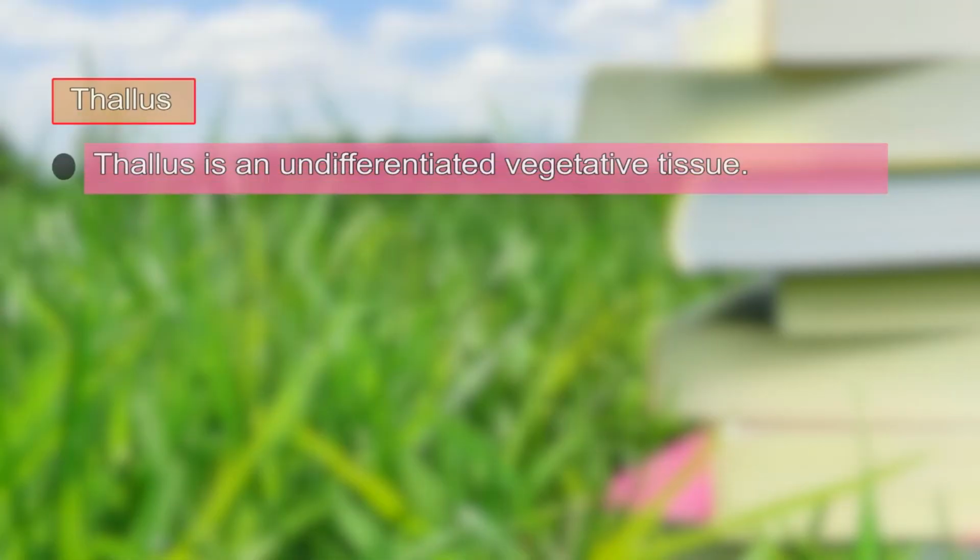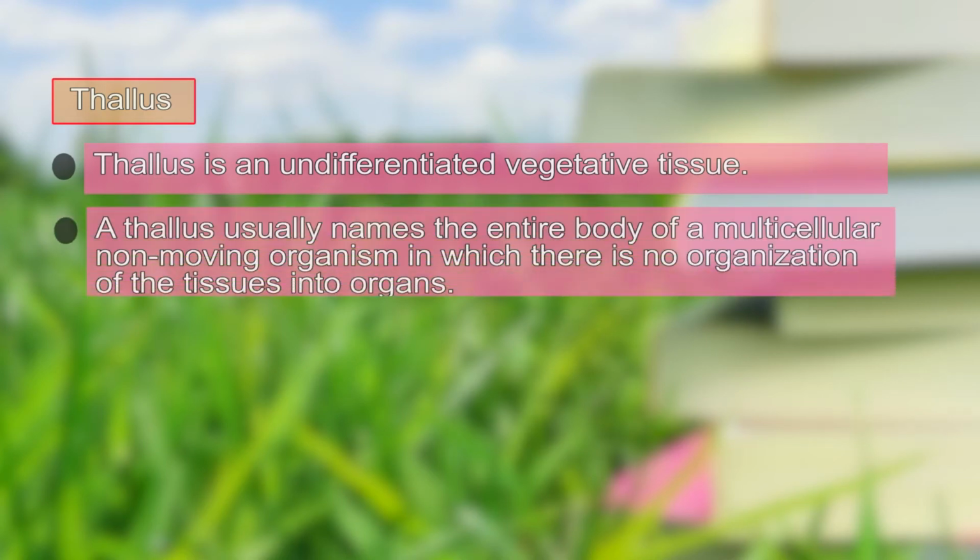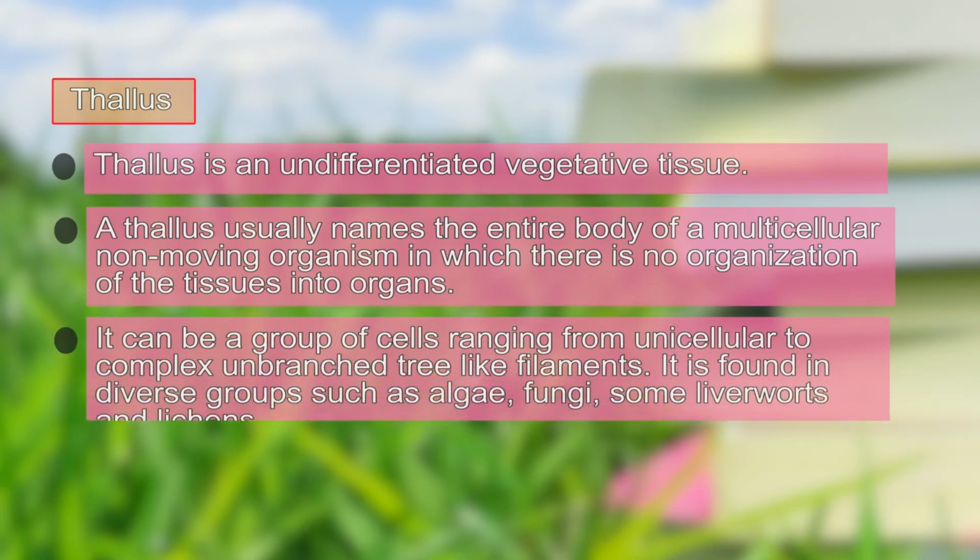Now what is a thallus? A thallus is an undifferentiated vegetative tissue. It usually names the entire body of a multicellular, non-moving organism in which there is no organization of the tissue into organs. It can be a group of cells ranging from unicellular to a complex unbranched tree-like filament.